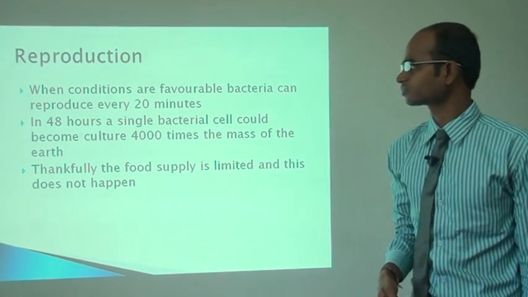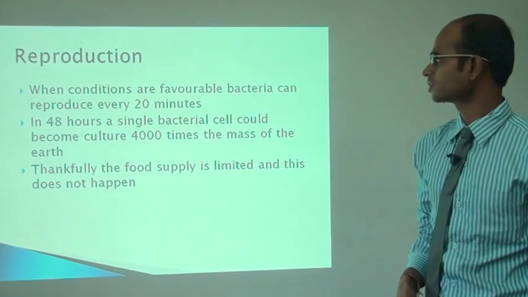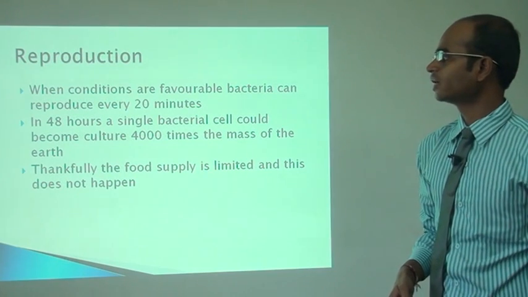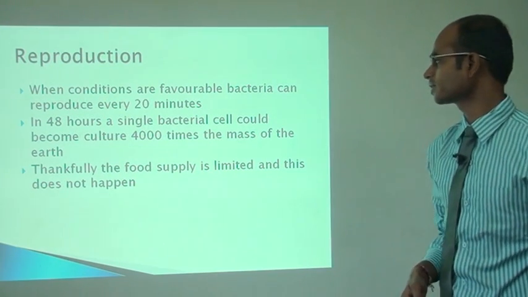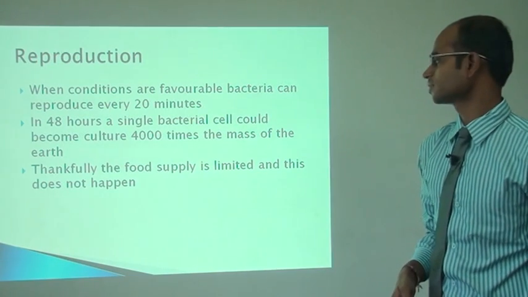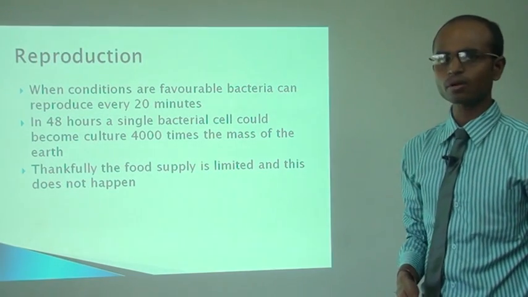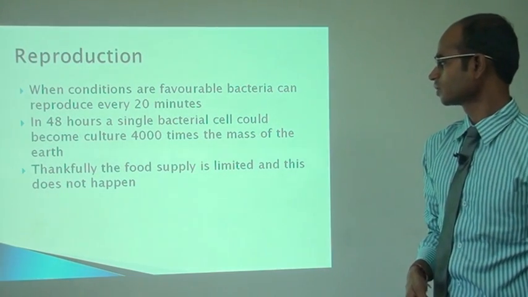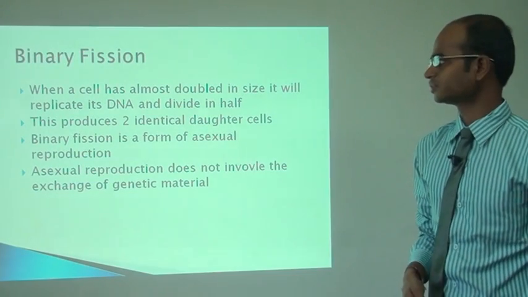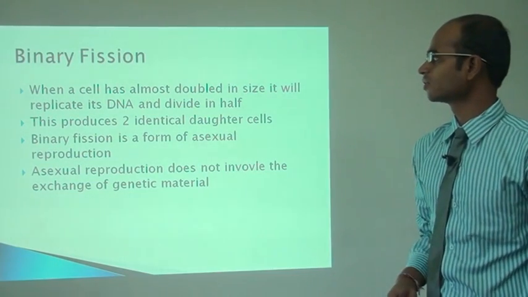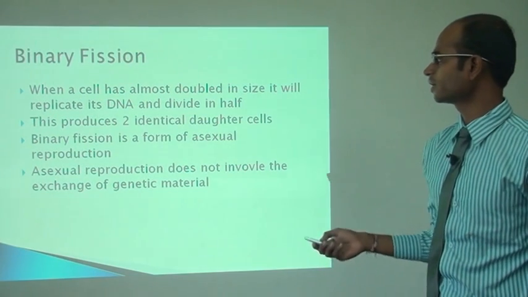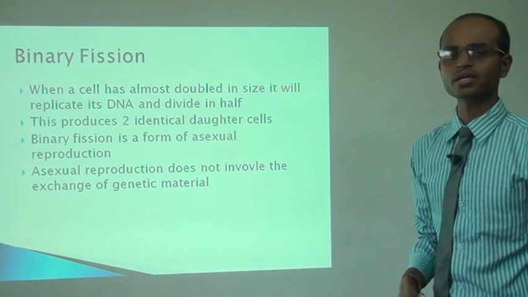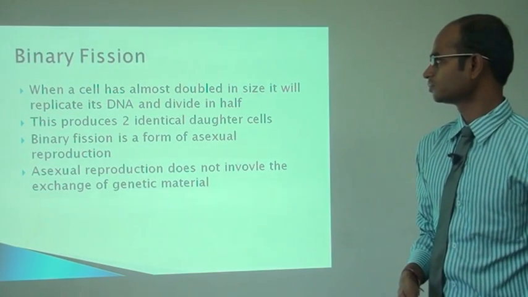Now reproduction. When conditions favor the bacteria, it reproduces every 20 minutes. In 48 hours, a single bacterial cell could become a culture 4,000 times the mass of the earth. But eventually this does not happen on the earth. Now binary fission. As we have discussed earlier, two identical daughter cells are formed during binary fission. It is an asexual form of reproduction.